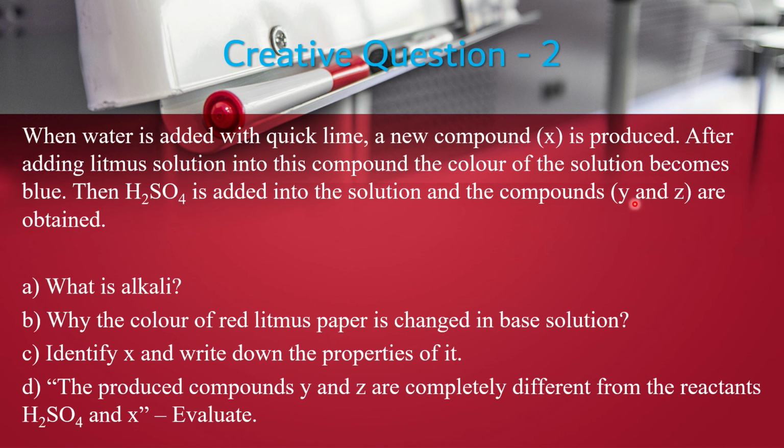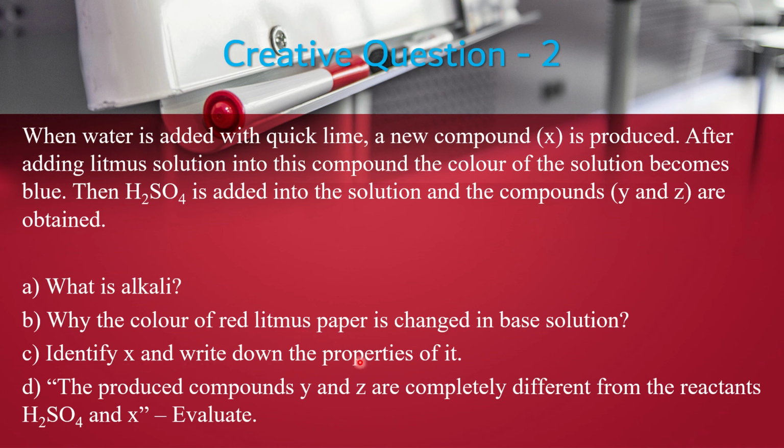So Y is salt, that will be calcium sulfate, and Z is water. Now what is alkali? Already we have done this. Why is the color of red litmus paper changed in base solution? In red litmus paper, what is present? In red litmus paper, an acidic component is present. So when it is inserted into any base solution, the acidic component of the litmus paper reacts with the base solution and the color of red litmus paper changes to blue.